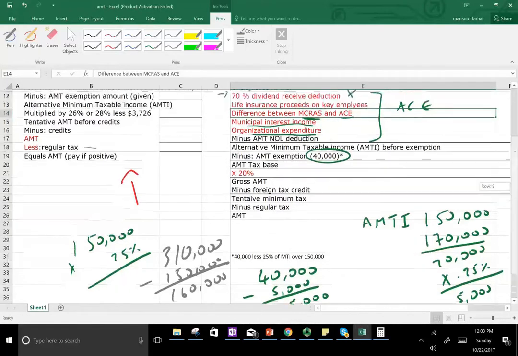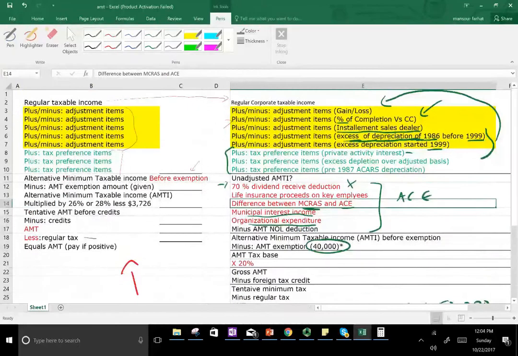Now in the next session, what I'm going to do is start to fill in with some numbers. Just fill in with some numbers, because numbers make more sense than just saying, here's the formula.